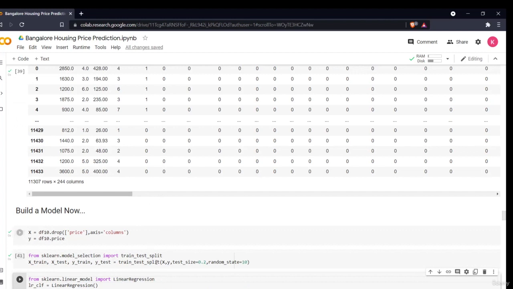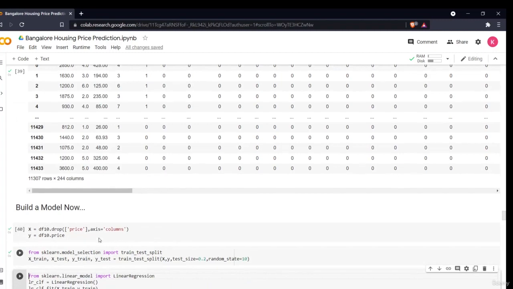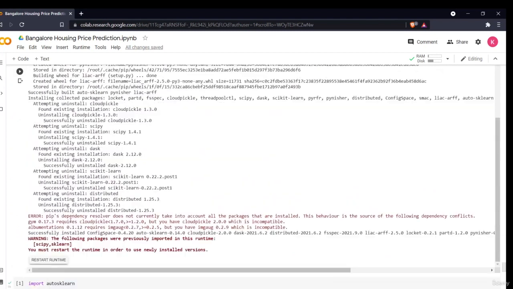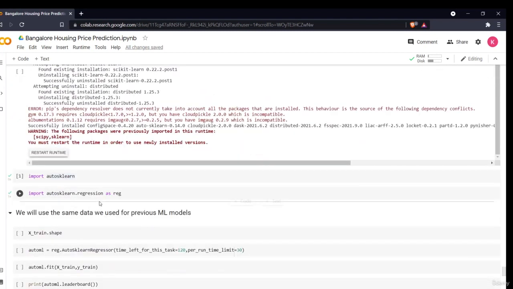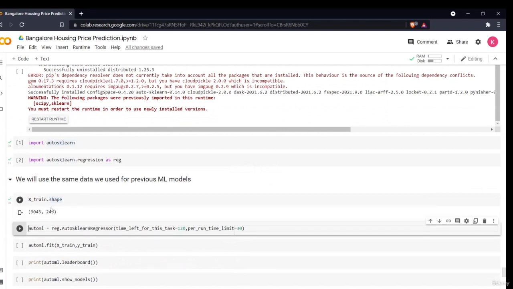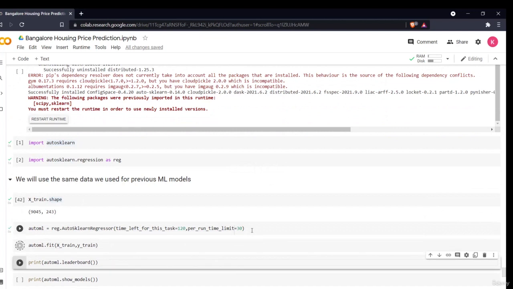Now I have executed all of these commands again, and we have our X train and X test data. We'll simply pass that data into our AutoScaling library. So we have imported our AutoScaling. We'll see our data. This is my X train shape. Then I'm defining my model.